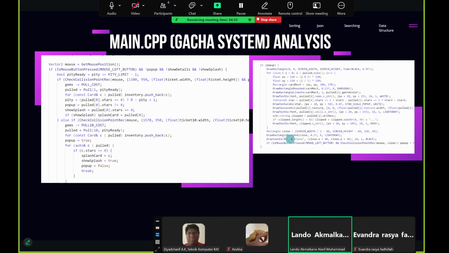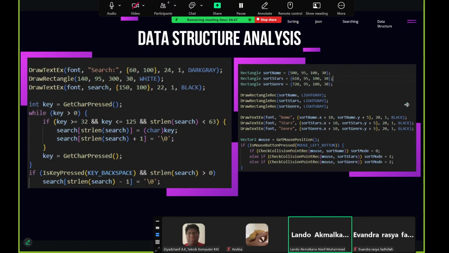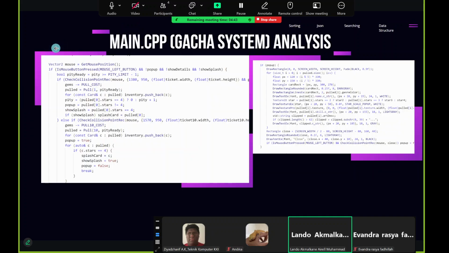And then next, for the 10 pulls and a singular pull on our slide here, it's checking when we do a single or a 10 pull, so for the PT limit on a single one, it's going to check through it, and if it's a 4 star, it's going to show the splash on the pop-up section here. And yeah, it's basically going to do all of that.